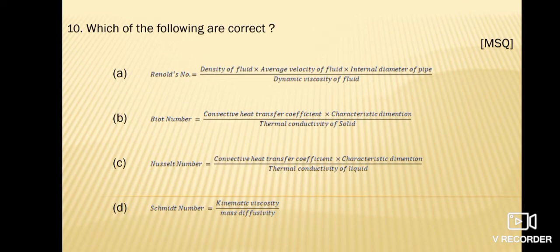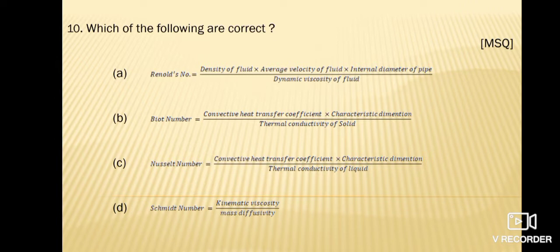Next one is, which of the following are correct? Option A is Reynolds number is equal to density of fluid into average velocity of fluid into internal diameter of fluid divided by dynamic viscosity of fluid.